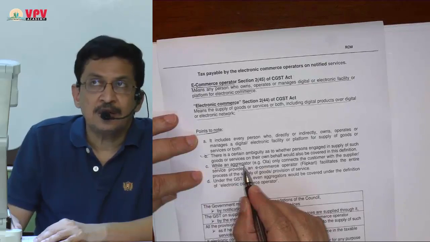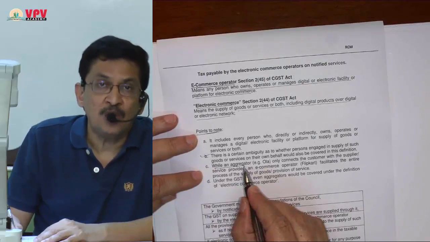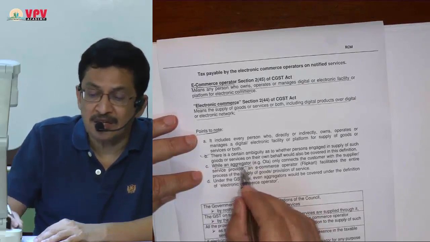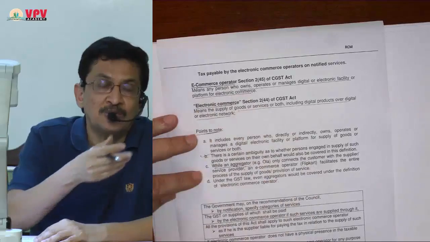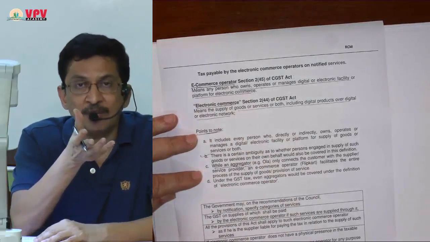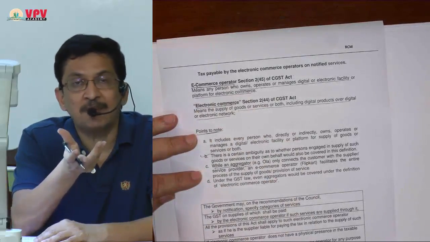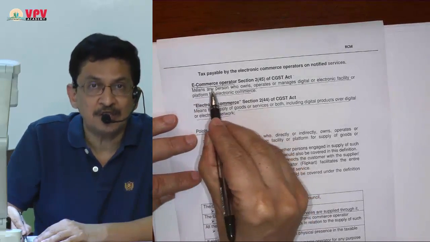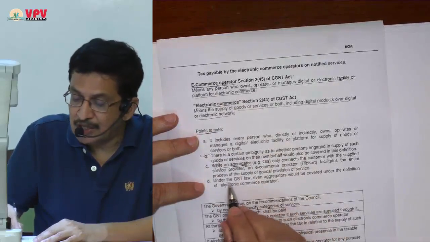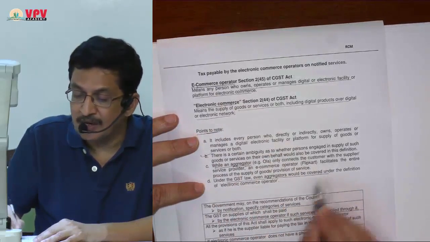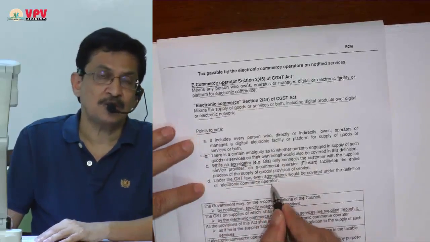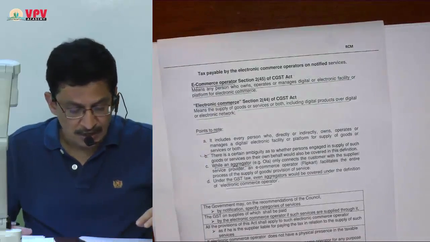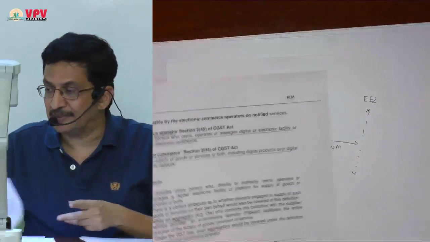If it is provisioning of service like Ola Cabs, then it is an aggregator, and by definition an aggregator is also an electronic commerce operator, because what is an aggregator? Via electronic means, via electronic platform, he is supplying services. So even an aggregator is included in the definition of e-commerce, and under GST law even aggregators would be covered under the definition of e-commerce operators. So that is about e-commerce operator, which is the study of page number 7 and 8.